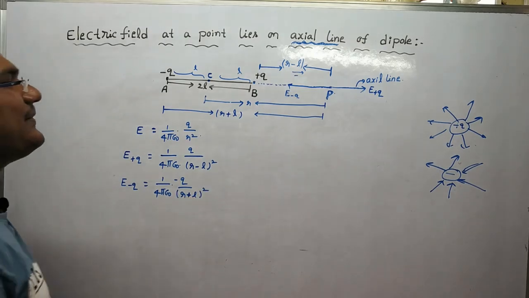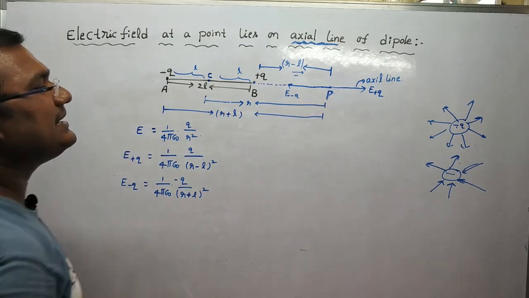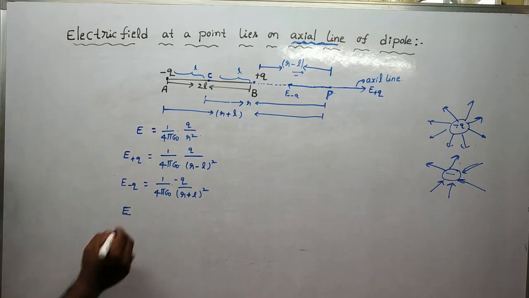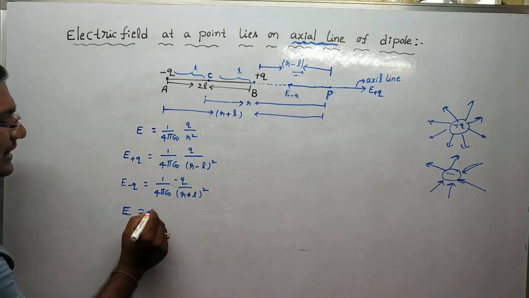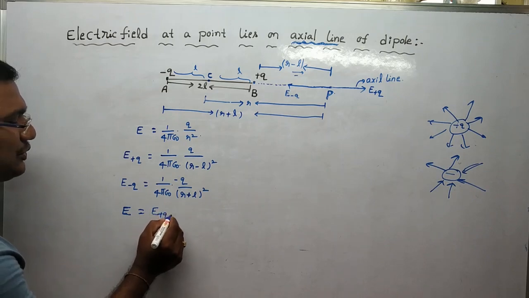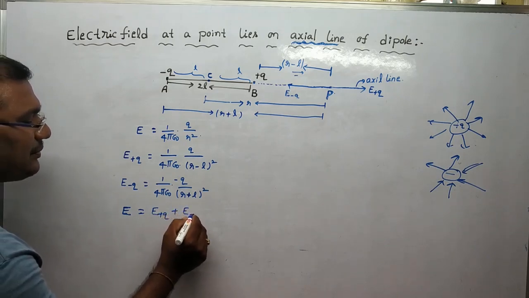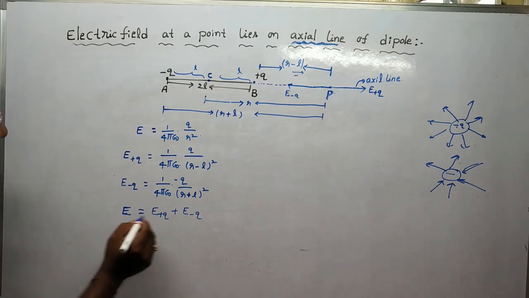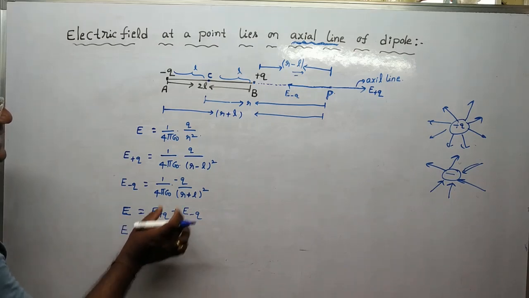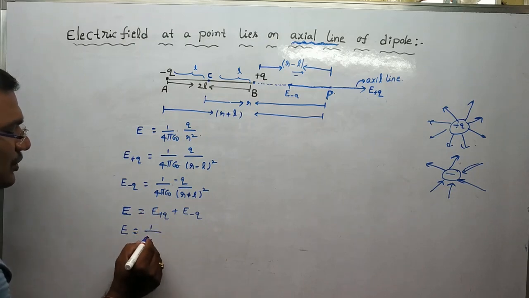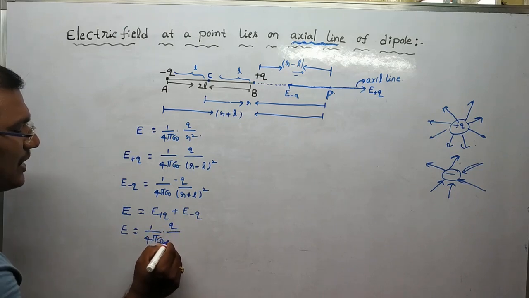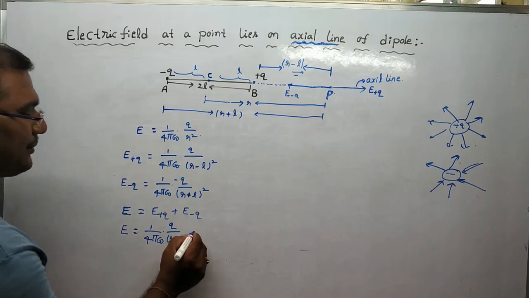Therefore, the net field at point P is given by E equal to E(+Q) plus E(−Q). The field due to +Q is 1/(4πε₀) Q/(r−l)², minus, why?